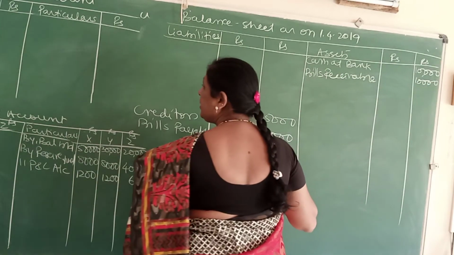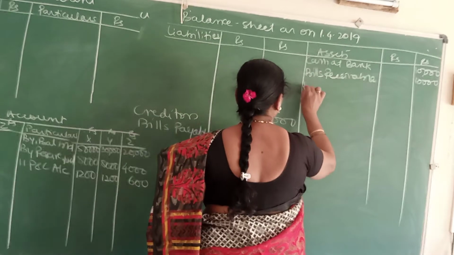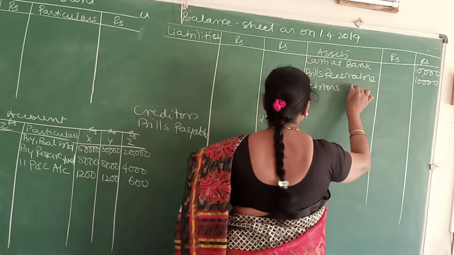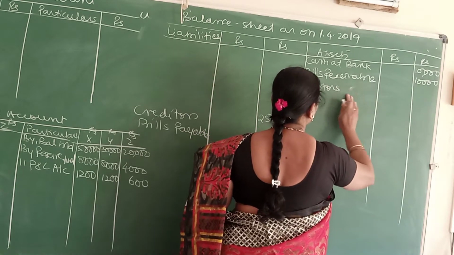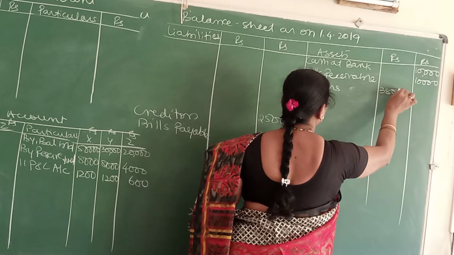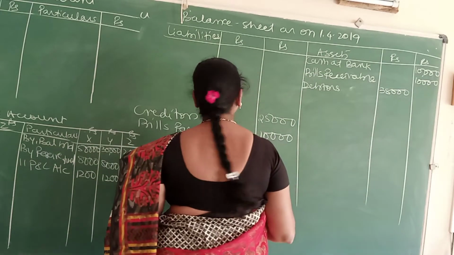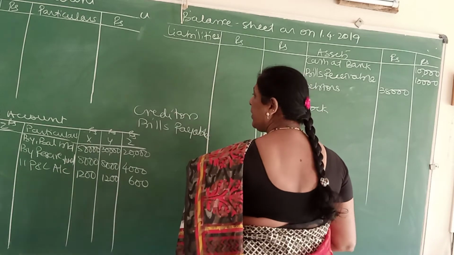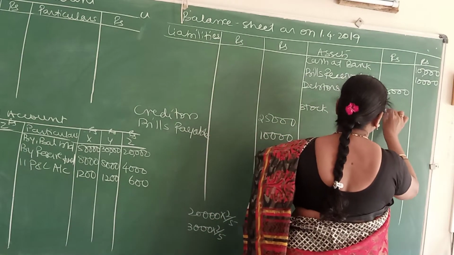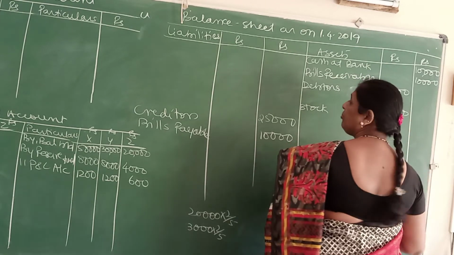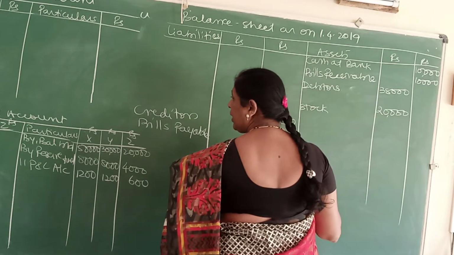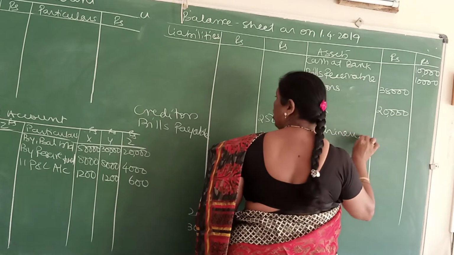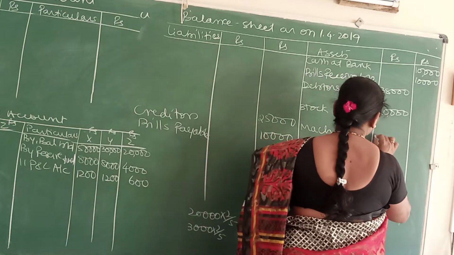Next, debtors are given to you. Write debtors in the inner column 38,000. There is an adjustment, leave a line. Next, write stock. Even for stock, there is an adjustment. Write in the inner column 20,000. Leave a line. Write machinery. There is an adjustment. Inner column 20,000.